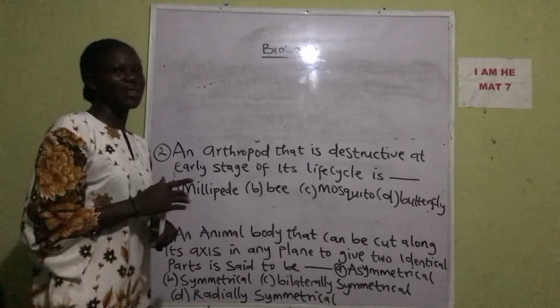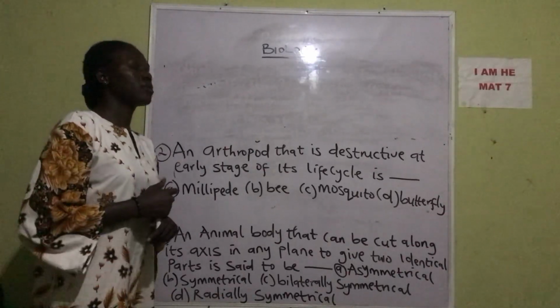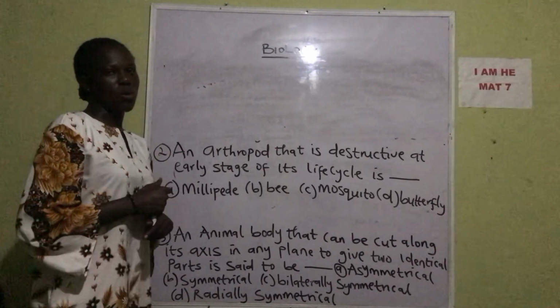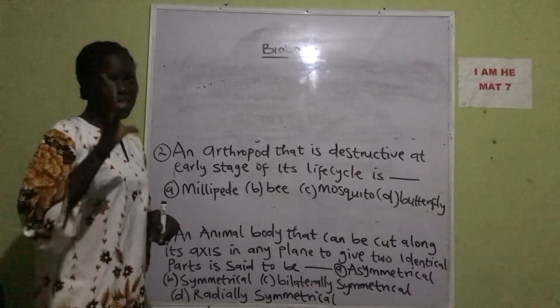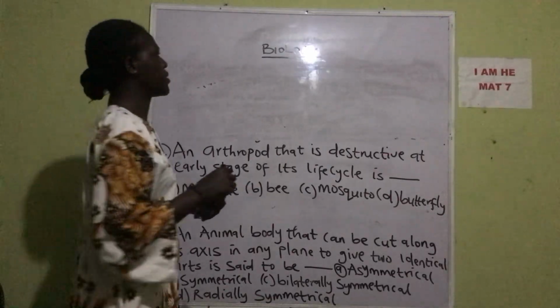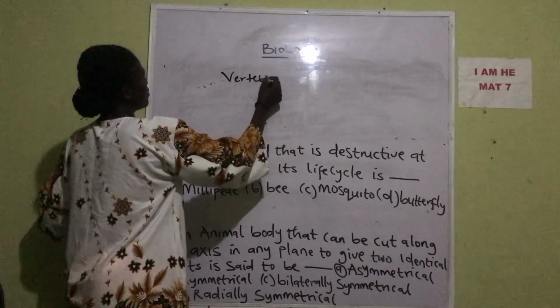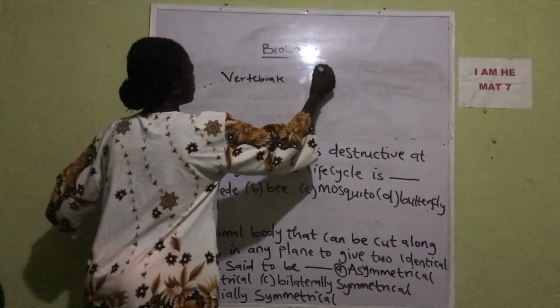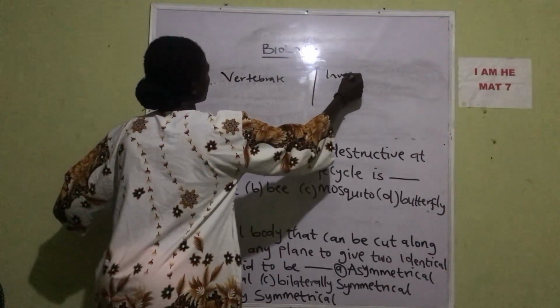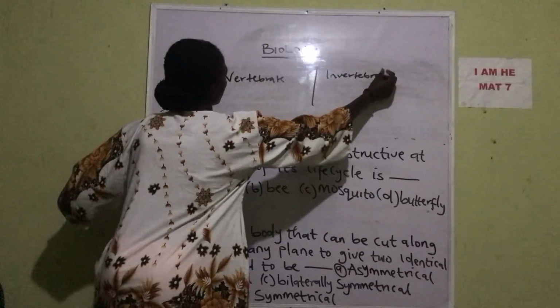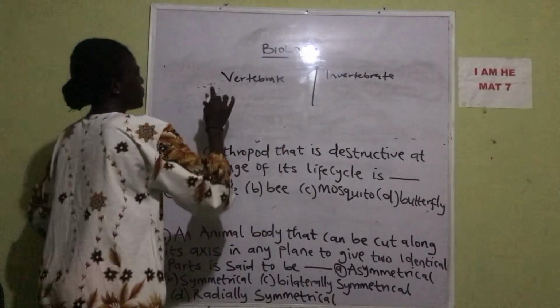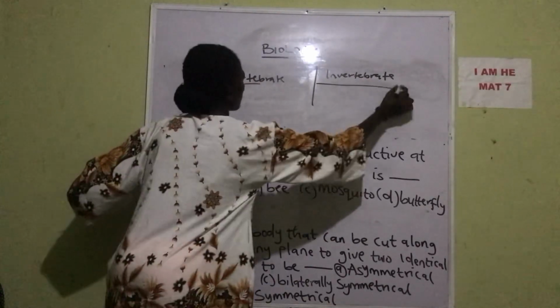We have about 9 classes of invertebrates, and 5 classes of vertebrates. So we have about 5 classes here and 9 here.